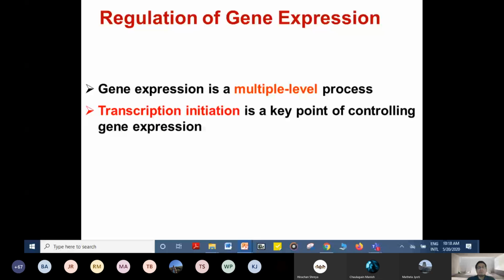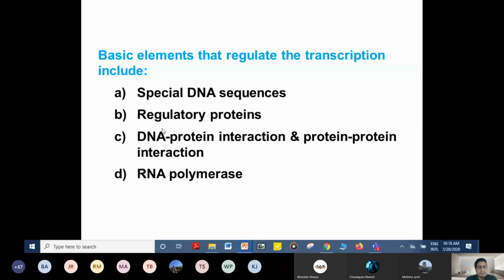If we talk about the basic elements that regulate the transcription, they include special DNA sequences, regulatory proteins, DNA-protein interaction as well as protein-protein interaction, and also RNA polymerase. These are the basic elements that regulate the transcription.